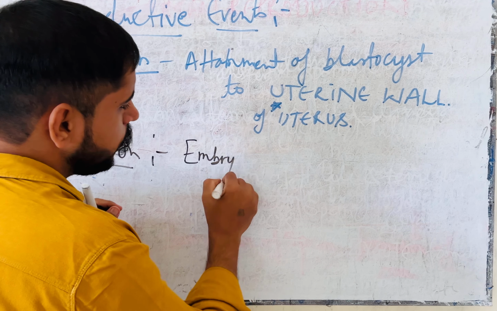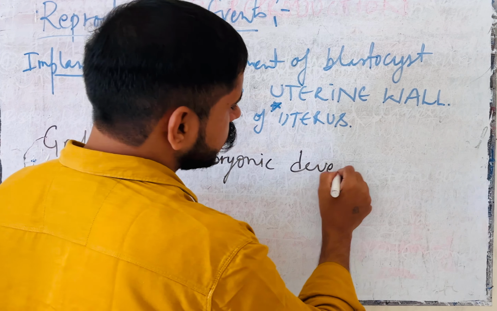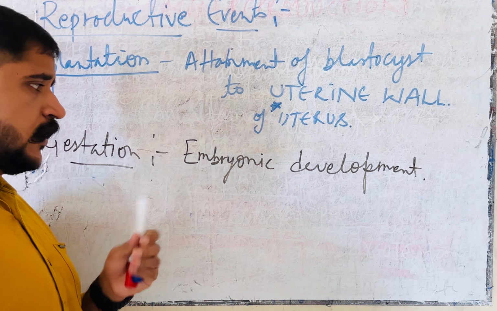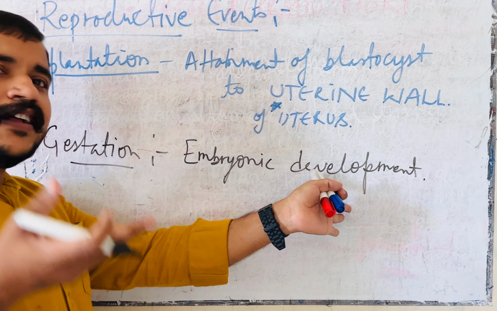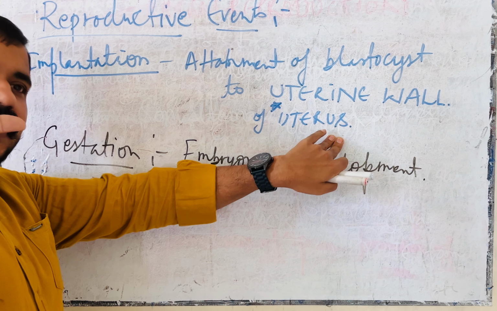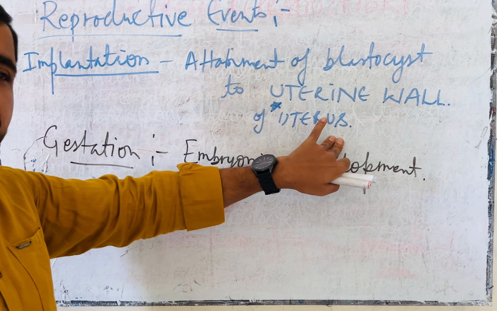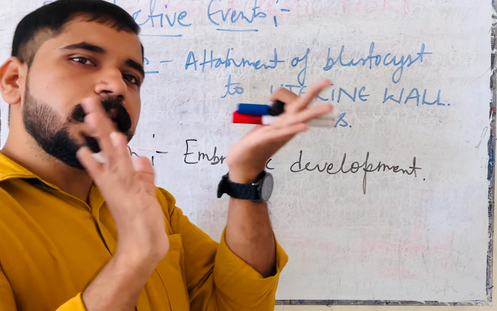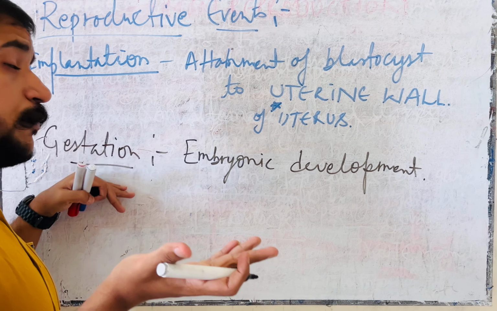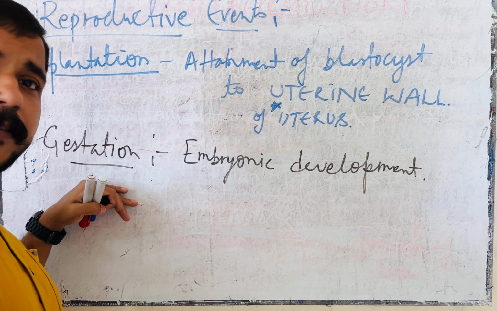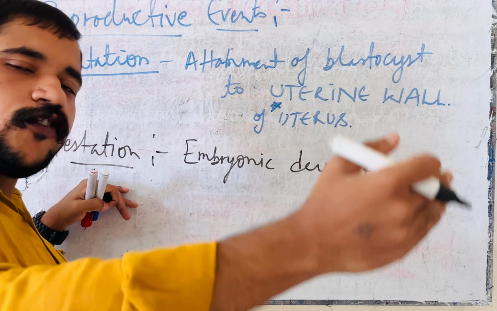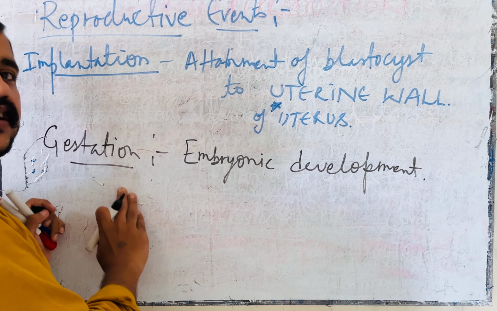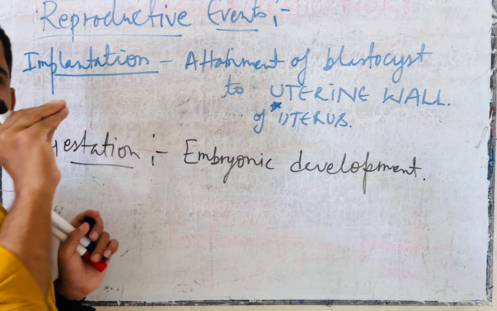After implantation, the embryo develops to form a complete baby, either male or female. The development goes from one phase to another, and this is known as the gestation period or gestation reproductive event.